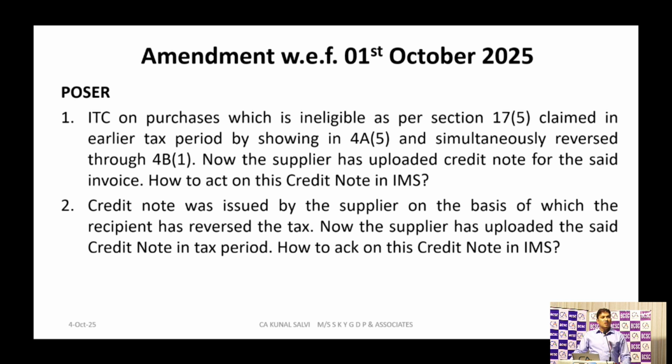Pardon? It will get added to that supplier's liability. Once you reject any credit note, that specific liability will automatically get added to the supplier's invoice. But that was a genuine credit note. Only he has uploaded it late. The credit note of August 2025, he has uploaded in October 2025. It was genuine. So once you reject that specific credit note, it will get added to the output tax liability of the supplier.